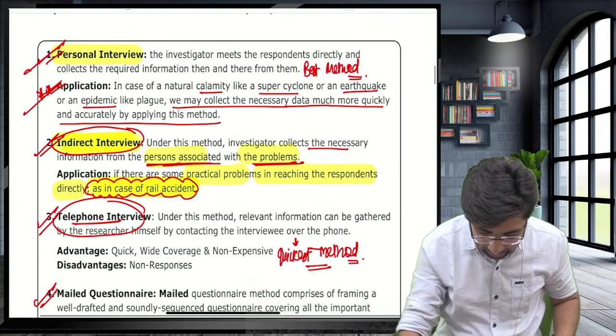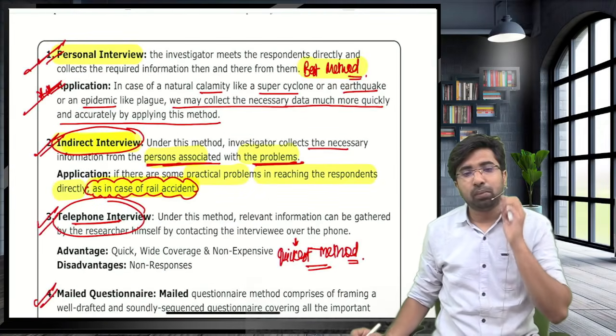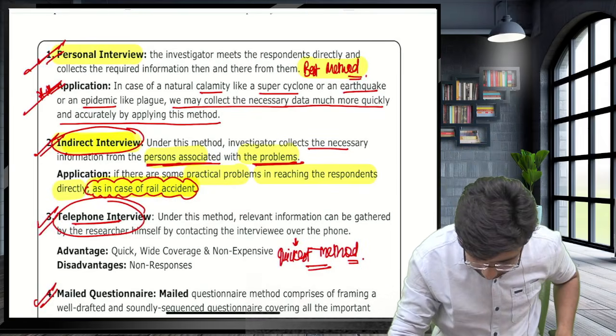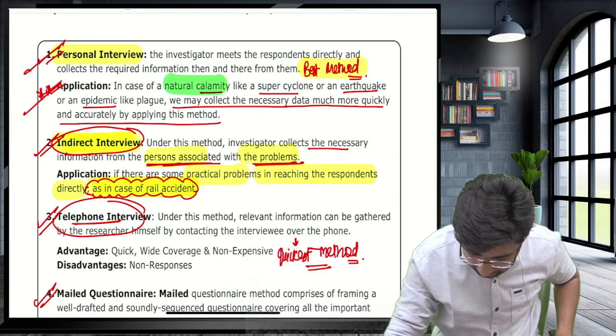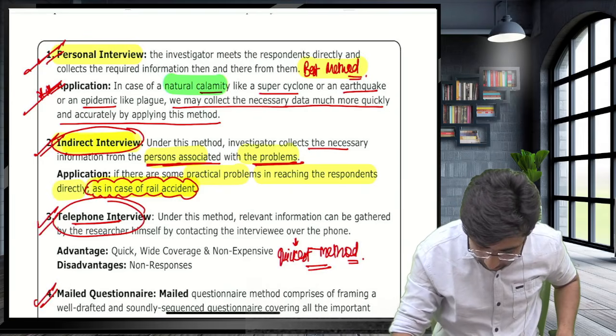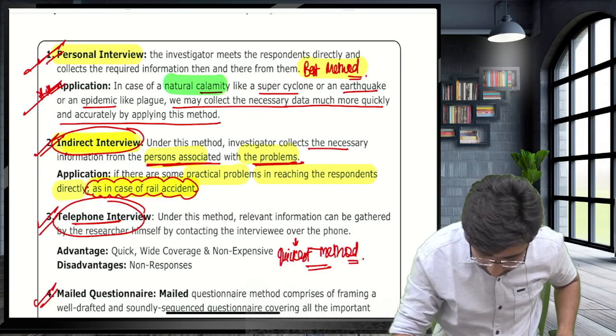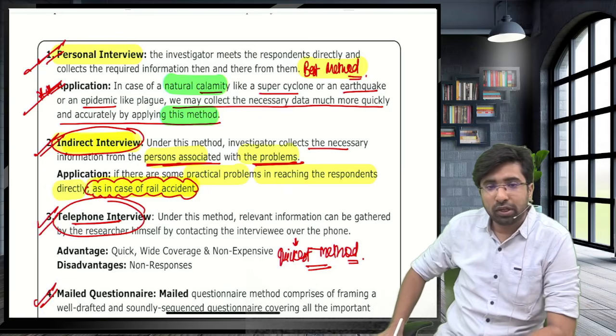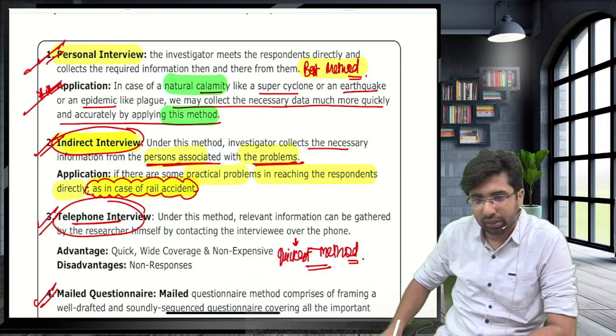Personal interview, guys. Write down beside it: best method. Personal interview, best method. In case of natural calamity like a super cyclone, earthquake, or epidemic like plague, you may collect the necessary data much more quickly and accurately by applying this method. Guys, in natural calamity, it is the best method to collect the data.